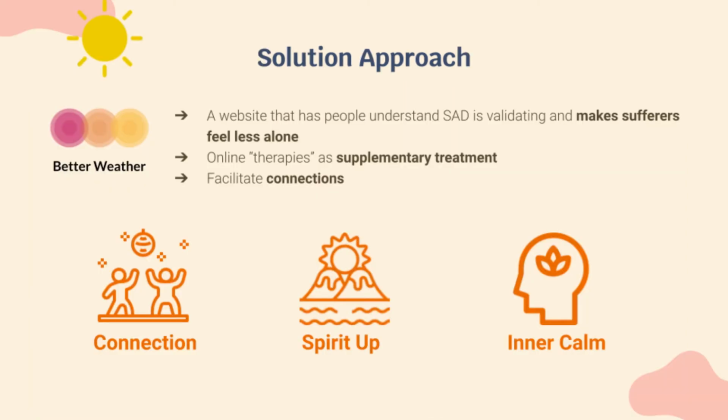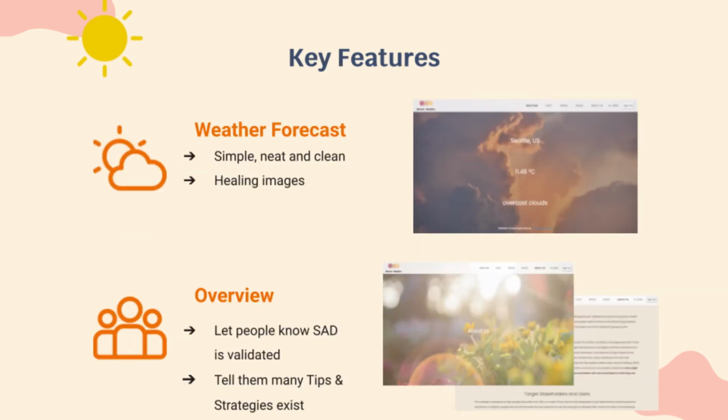Therefore, we came up with our design solution, which is called Better Weather. It is a website that merges basic chat and recommendation features into a platform to give support and make sufferers feel less alone. The leading feature in our landing page is the weather forecast, which we try to keep simple, neat, and clean, with nice and healing images as backgrounds. We also provide detailed background context and info to let users know more about SAD and tell them it is validated and there are solutions to combat it.